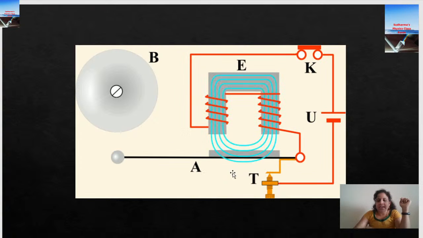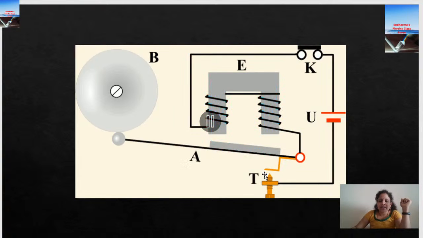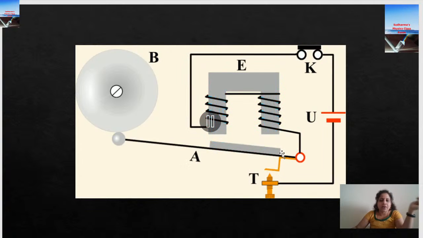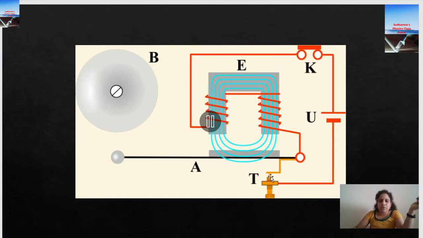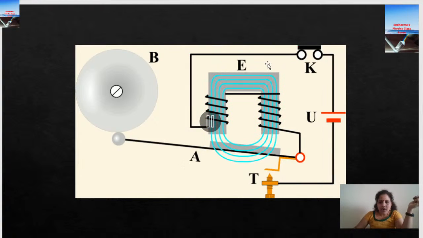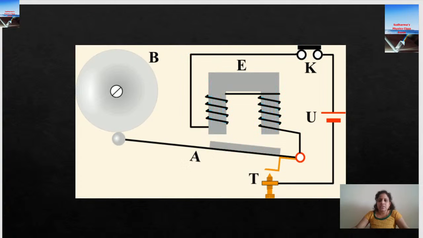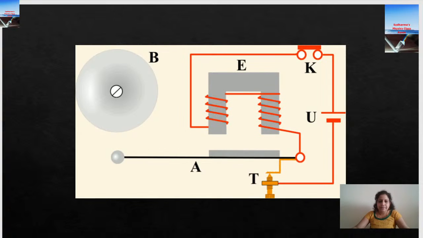Then the screw is detached, the screw and the connection are detached. Then it becomes an open circuit. When it is an open circuit, there is no current flowing, so it's not a magnet. So what happens? The armature comes back. When it comes back, it becomes a closed circuit. Again, it gets attracted. This is how the electromagnet works. This is one of the instruments where we use an electromagnet in real life.